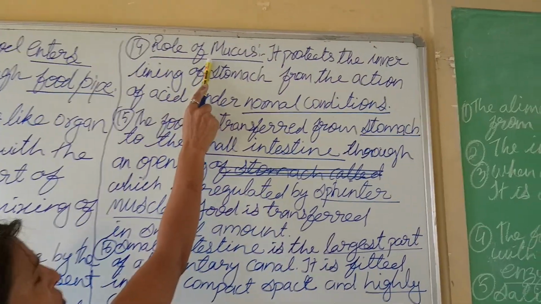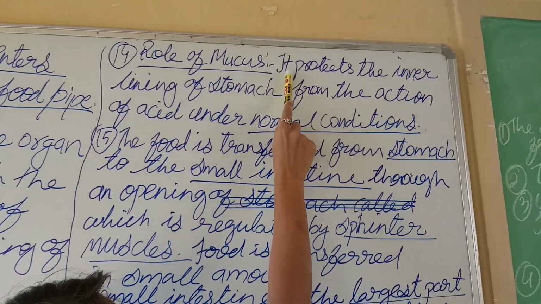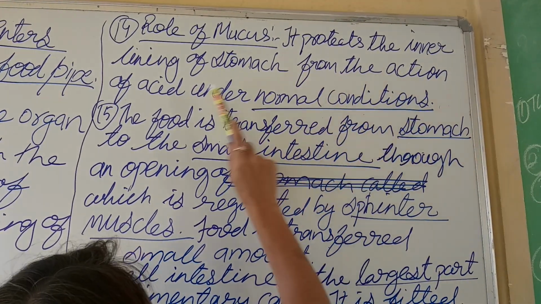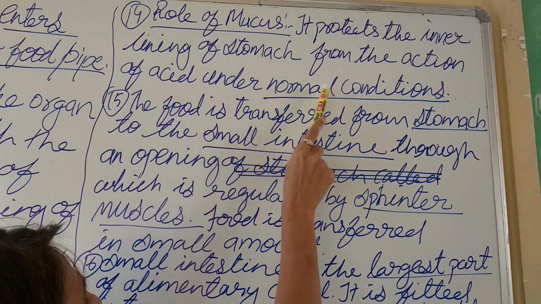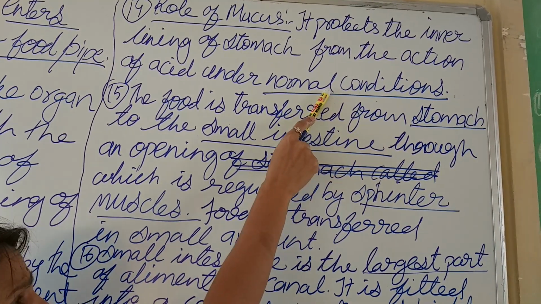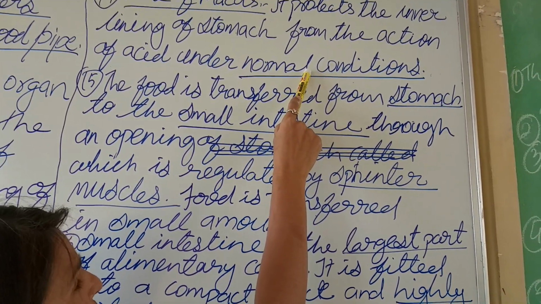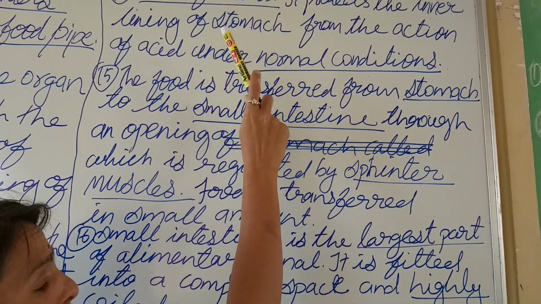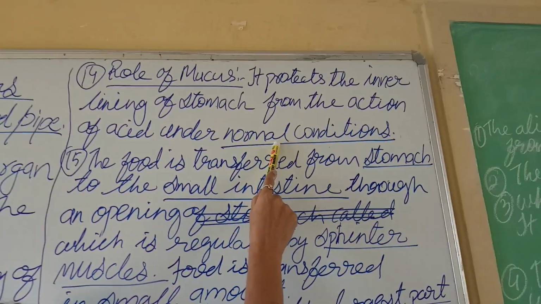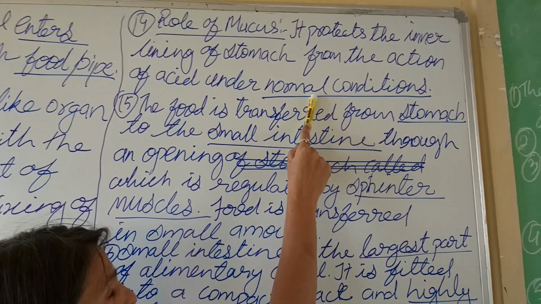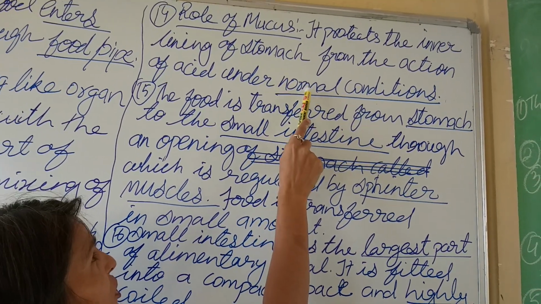Now, role of mucus, I am reading. I have told already, it protects the inner lining of the stomach from the action of acid under normal condition. Under normal conditions means when there is no food, or the intake of food is very less, secretion of HCl would be as it is, then what would the rest of the HCl do? It will try to disturb the lining of the stomach. So who protects the stomach?